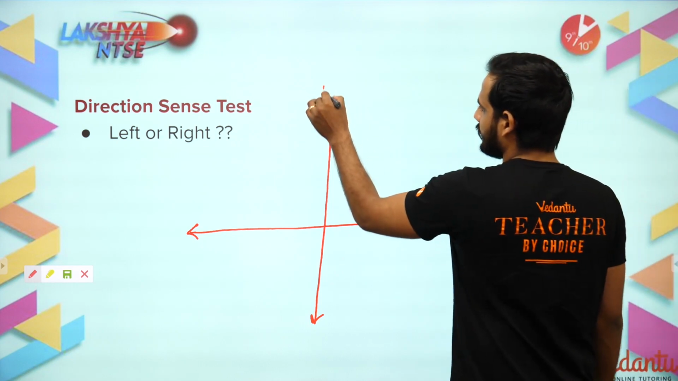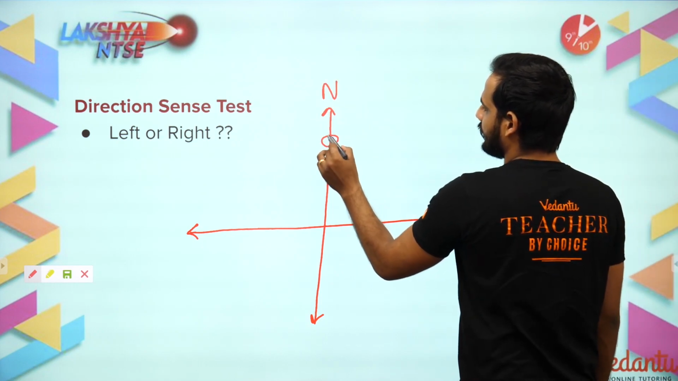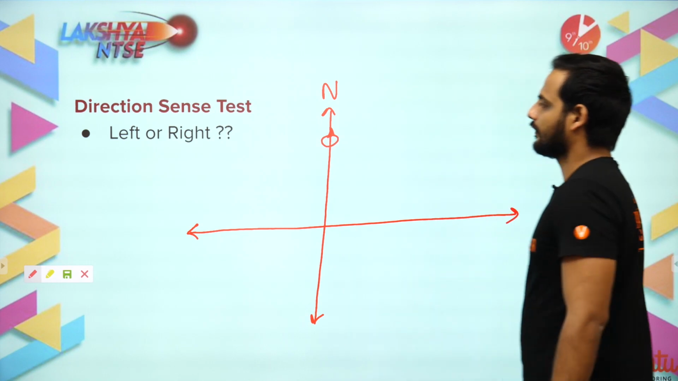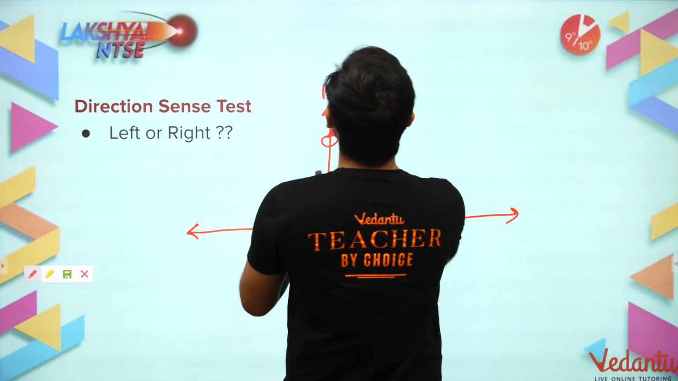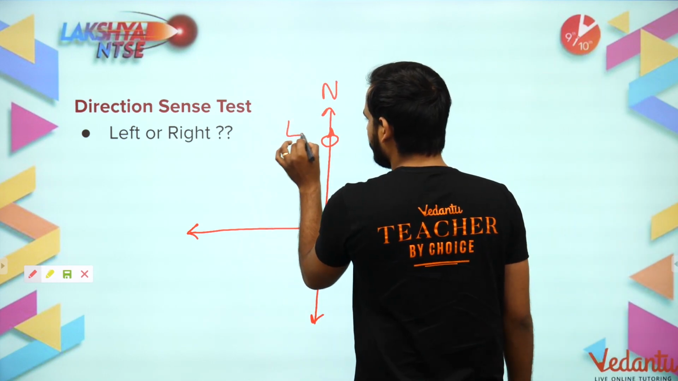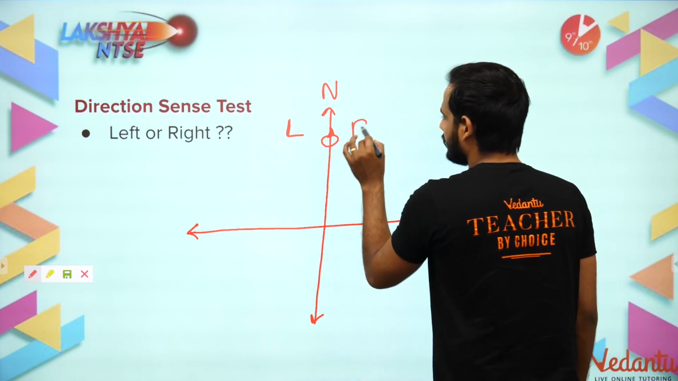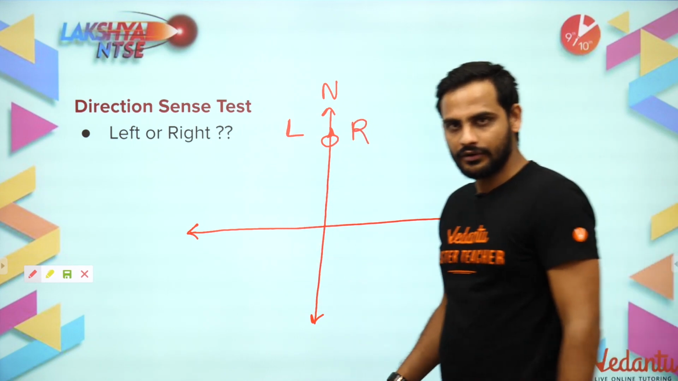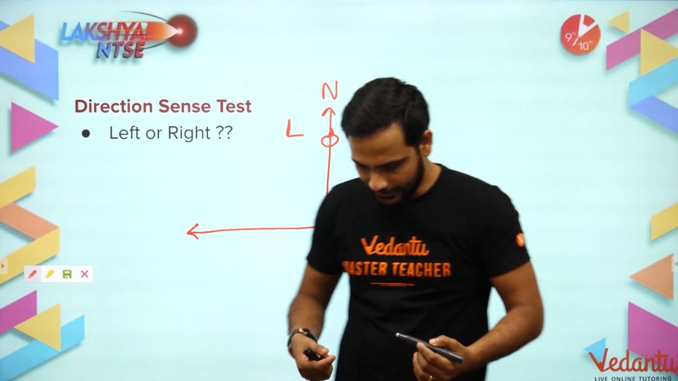Okay, so this is north. Now suppose this person is facing this direction. For him, this is the left part and this is the right. Understood? Just assume yourself in this position when you are writing the paper.